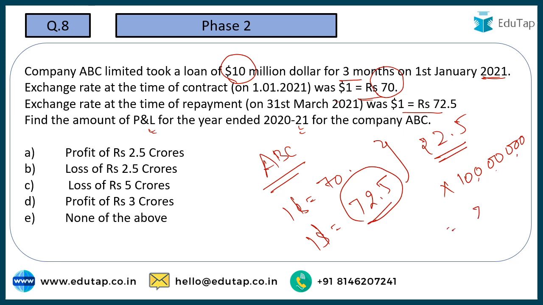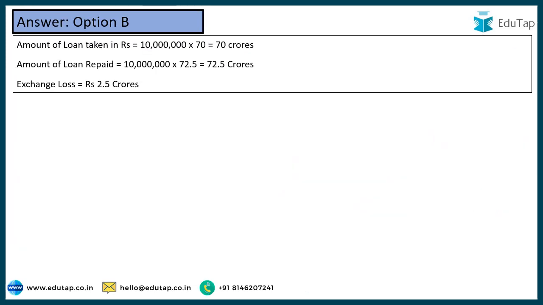$10 million, how much will that be in rupees? 10 million is equal to 1 crore. So this is going to be 1 crore. Okay, 2.5 into 1 crore. This is going to be 2.5 crore. So 2.5 crore of loss is going to be incurred by the company. So the correct answer would be option number B. So as discussed, option B is going to be the correct answer.